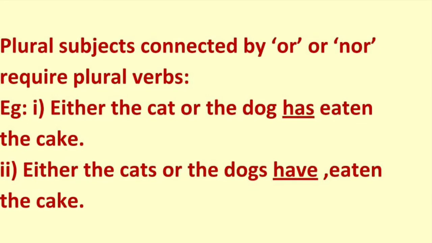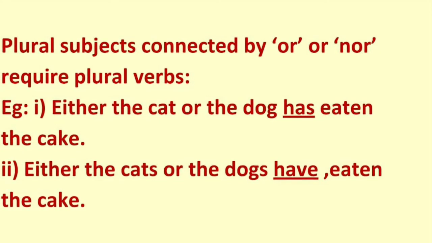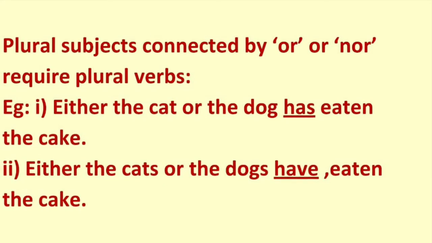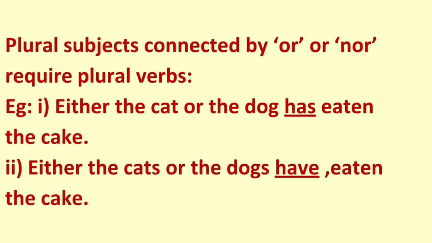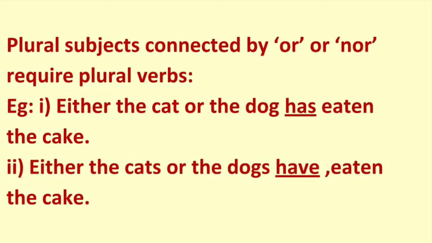Now plural subjects connected by or nor, they require plural verbs. We will see the example for that. Either the cats or the dogs. Now both are plurals, so we will use the verb that is used for plural. So either the cats or the dogs have eaten the cake.